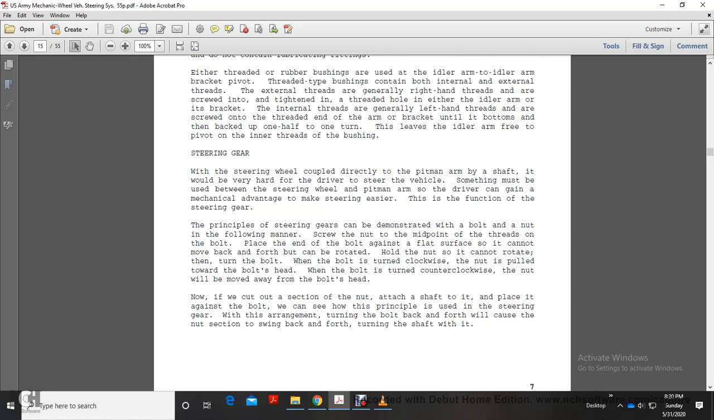The threaded type of bushing contains both internal and external threads. The external threads are generally right-hand threads and are screwed and tightened into the threads that hold it with the idler arm in its bracket. The internal threads are generally left-hand threads and are screwed into the threaded end of the arm or bracket until they bottom, then backed off one turn. This leaves the idler arm free to pivot on the inner threads of the bushing.